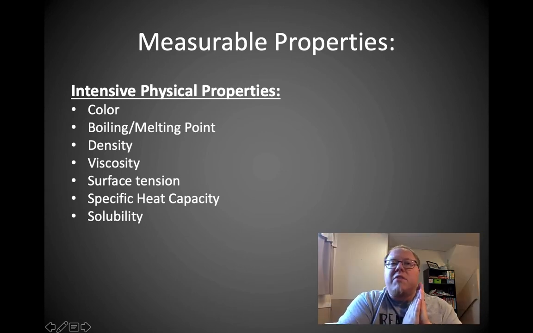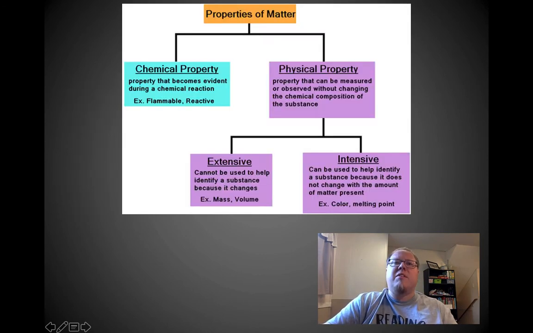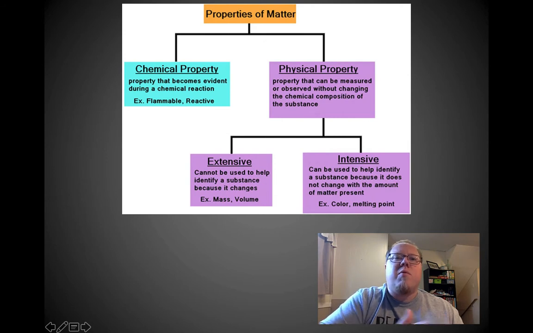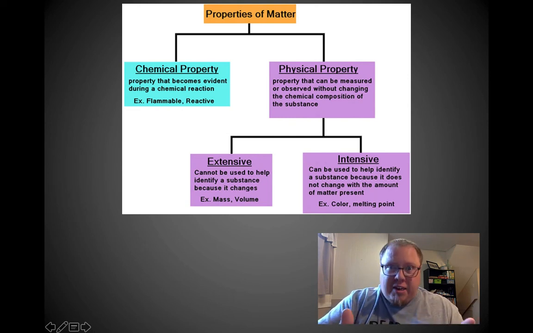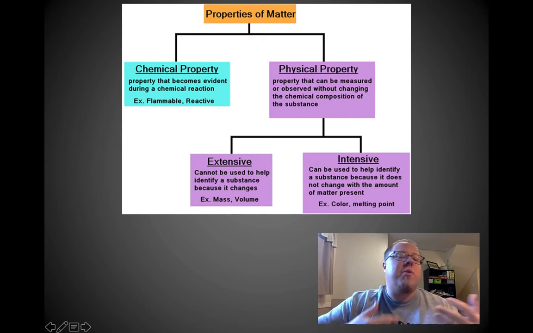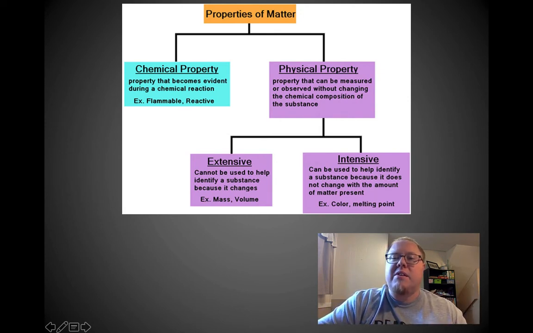This is not an exhaustive list, by the way. Okay? So intensive physical properties, extensive physical properties. So to kind of break this down, properties of matter. You have chemical properties and physical properties. Chemical property is evident when you do a reaction and it gets destroyed. Physical property is evident when you just look at it, all right, or measure it. There are two types of physical properties, extensive and intensive. Extensive depends on how much you actually have. Can't be used to identify it, though, like the mass or the volume. Intensive, though, can be, because all of that material is going to be the same. They are going to have those same intensive properties. Okay?